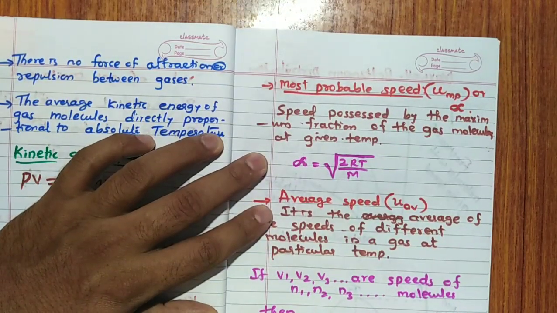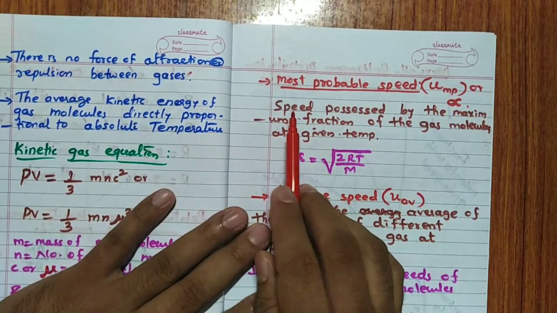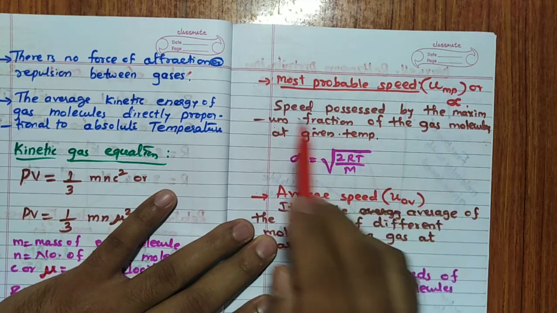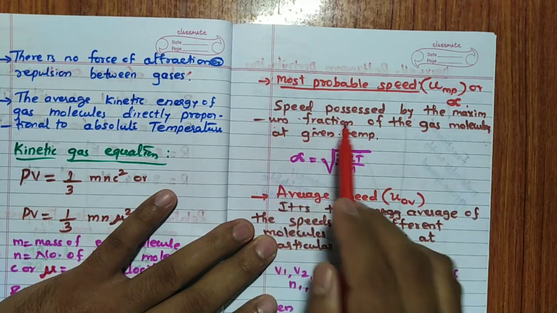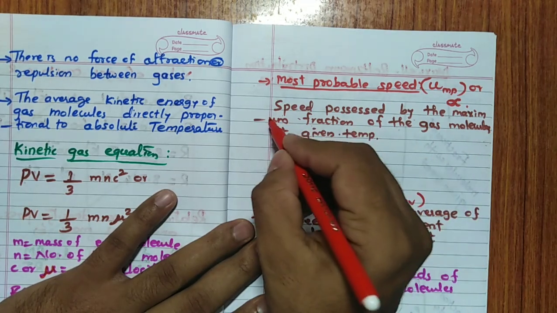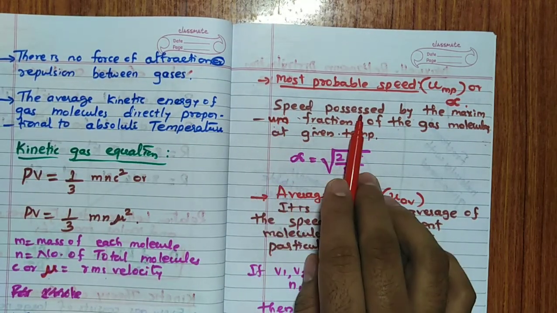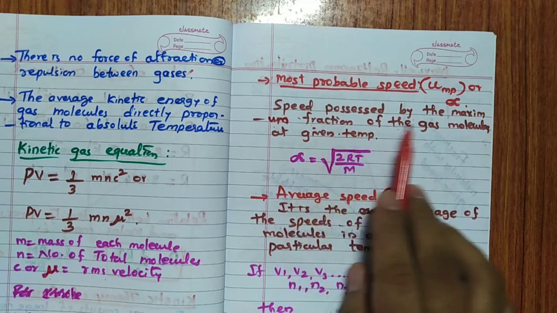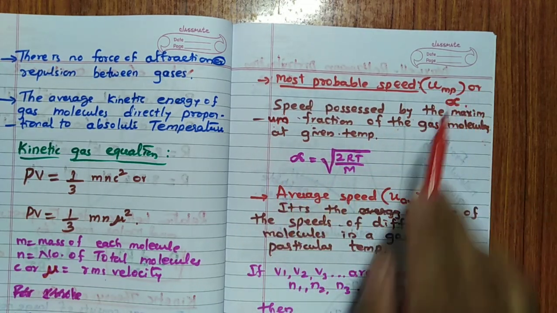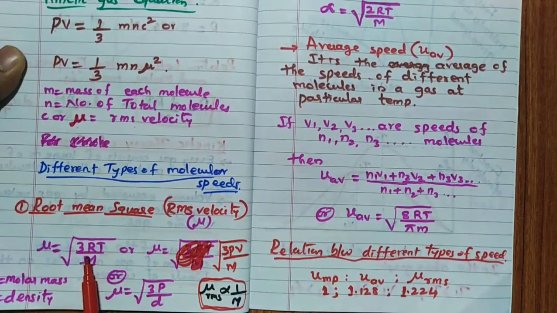Most probable velocity, UMP we will call it. Most probable velocity is the speed possessed by the maximum fraction of the gas molecules at a given temperature. Speed possessed by the maximum fraction of the gas molecules at given temperature is called UMP, or it is also alpha. Hence it is given as alpha is equal to root of 2RT by M. Here it is 3RT by M.